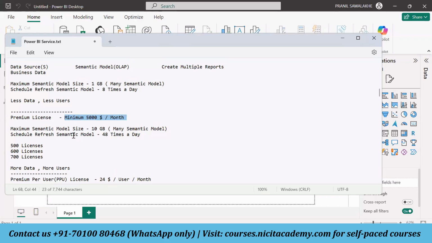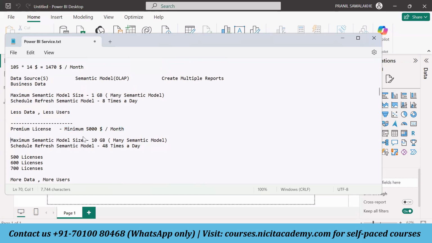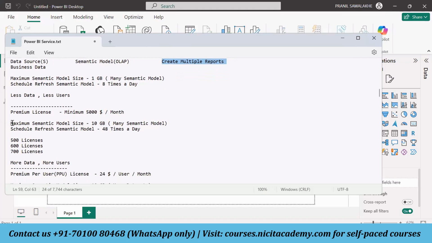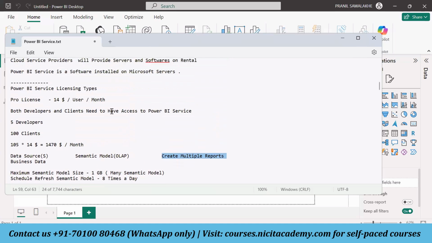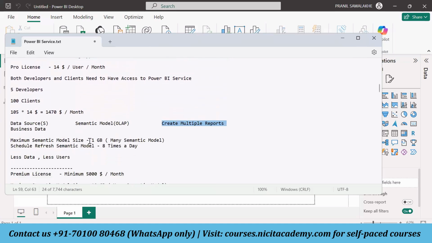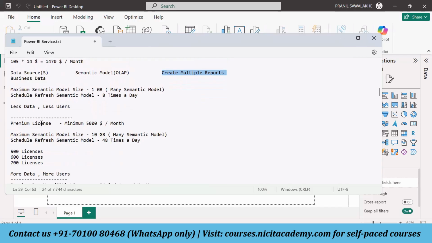Here the maximum semantic model size is around 10 GB. I am not saying that a single data set alone would reach 10 GB, because I already told you that on each data set, or each semantic model, we can create multiple reports. The maximum semantic model size is 10 GB. Earlier it was 1 GB for Pro and 10 GB for the premium license.